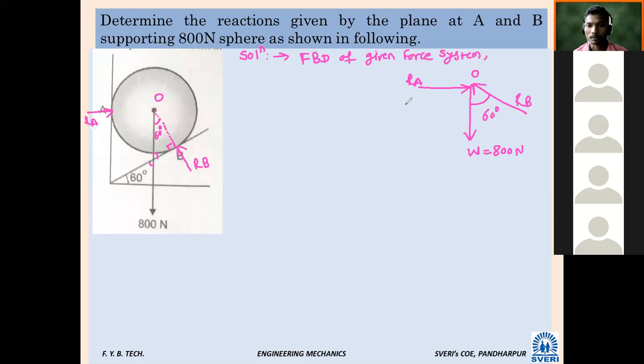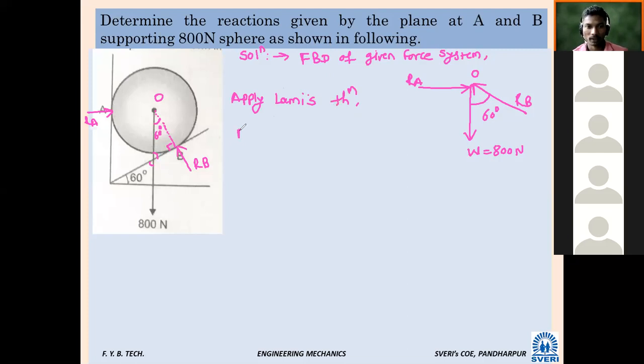So, three forces which are concurrent, apply Lami's theorem. Who will tell Lami's theorem for this force system? Shubham, tell me Lami's theorem for this force system.